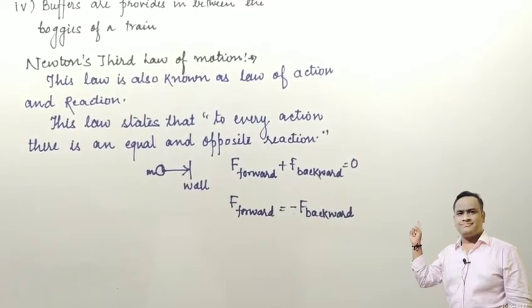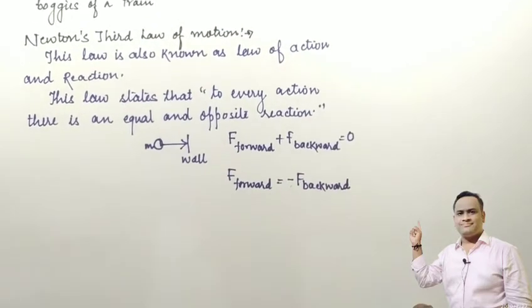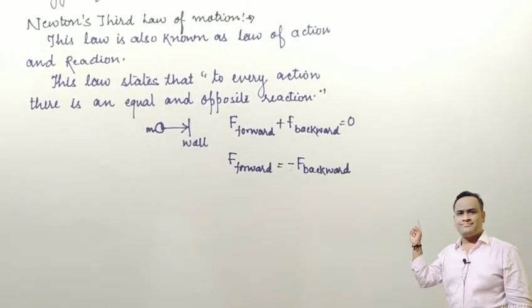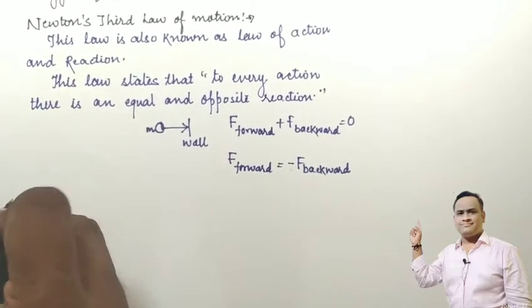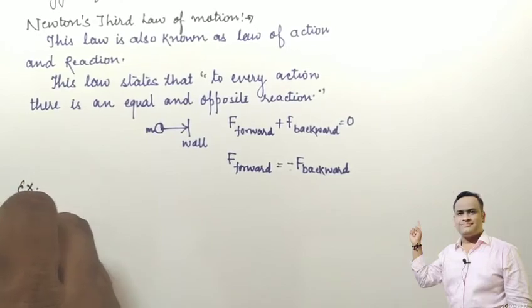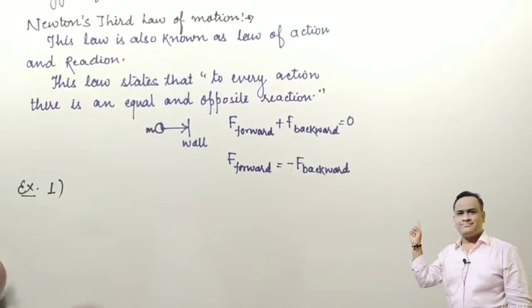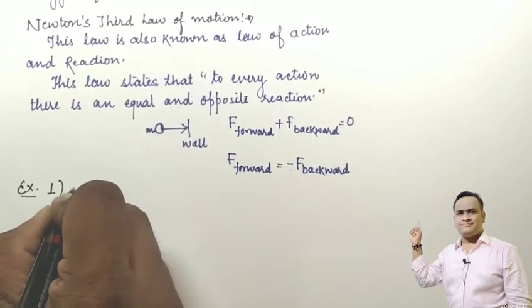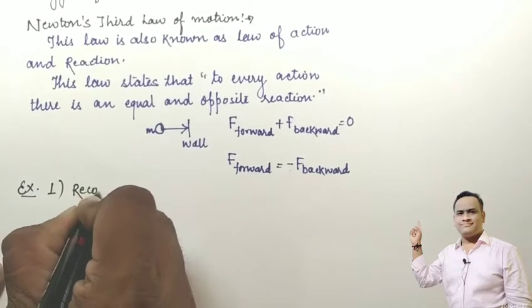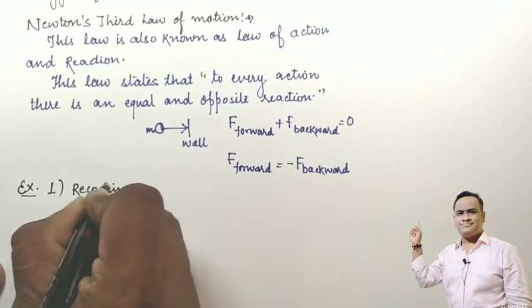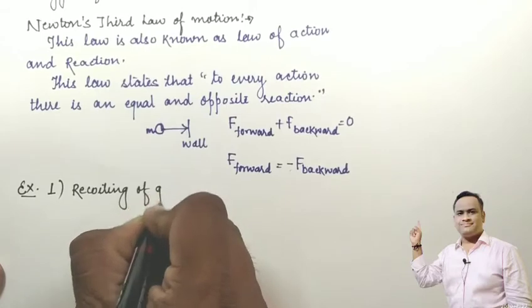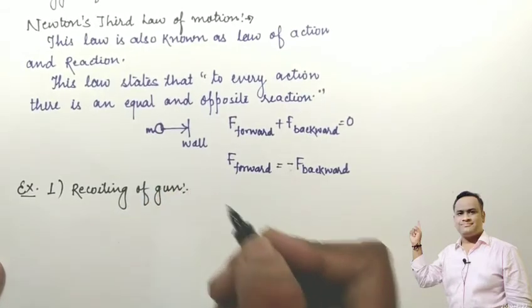With the help of a few examples we will discuss the third law of motion. The first example is the recoiling of a gun.